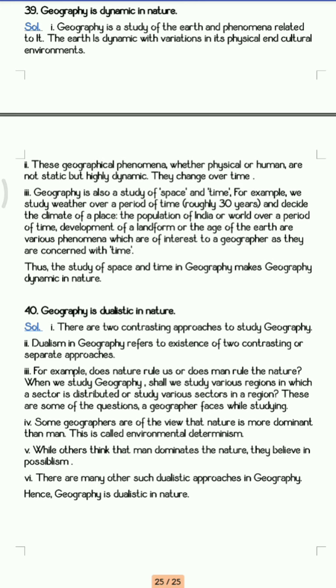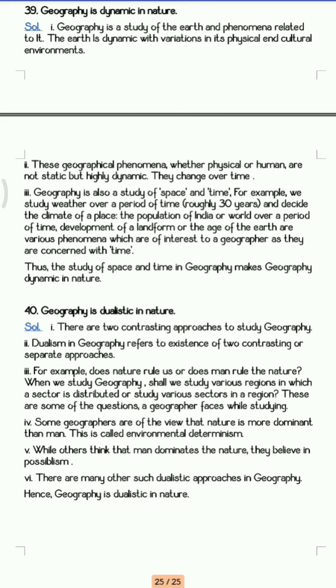Next, geography is dualistic in nature. So we all know that there are two things in the case of geography. The geographers are divided into two factors, like it is possibilism and determinism. So one says that nature dominates man, and the other says that man dominates nature. Means nature is more powerful than man, or man is more powerful than nature. So these are the two sides of the coin. So because of that, it is said that geography is dualistic in nature.